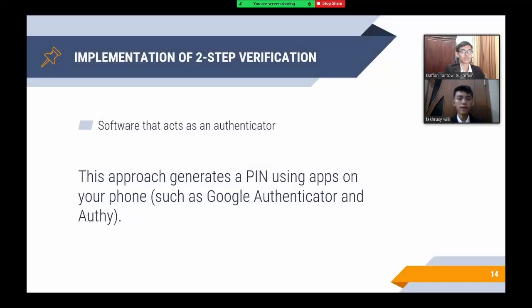Next is software that acts as an authenticator. This approach generates a PIN using apps on your phone, such as Google Authenticator and Authy. This PIN will change automatically when a set amount of time has passed. An example is 30 seconds.